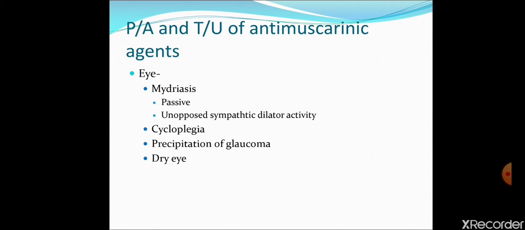So the passage of aqueous humor is obstructed. Intraocular pressure rises, which will precipitate glaucoma in the high risk individual. This is the reason why a glaucomatous patient should not be given atropine and atropine-like drugs.